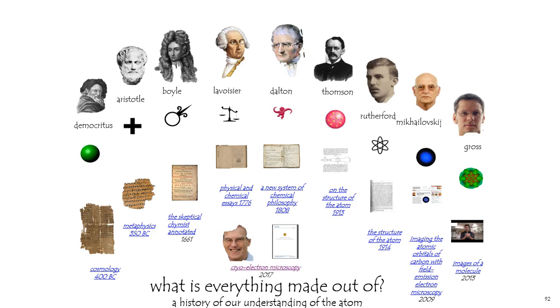New devices are making it so that larger molecules can be shown, and even chemical reactions can be observed as they happen, using devices such as cryo-electron microscopy, for which Henderson received the Nobel Prize in 2017. So this is a look at a history of the atom from a publication perspective.